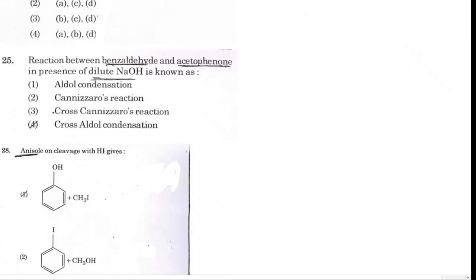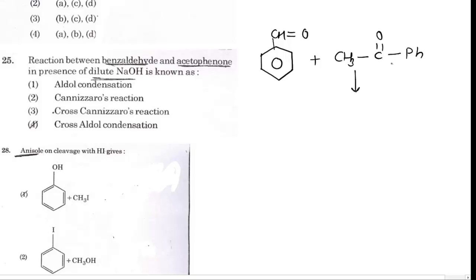Next, question number 25, reaction between benzaldehyde and acetophenone. Now this molecule C6H5CHO is benzaldehyde, and now benzaldehyde is treated with CH3COPh. Now this molecule is acetophenone. Now this molecule has alpha hydrogen, while this molecule does not have alpha hydrogen.